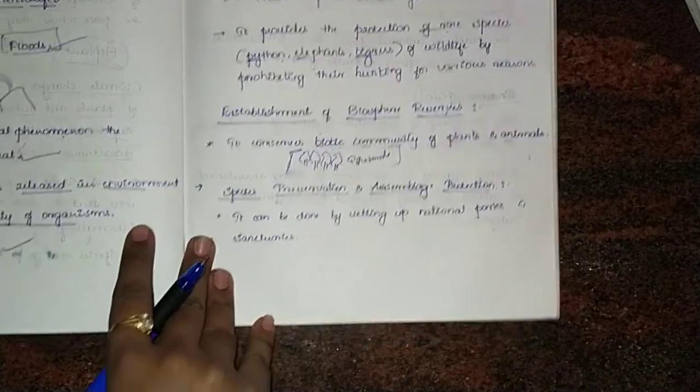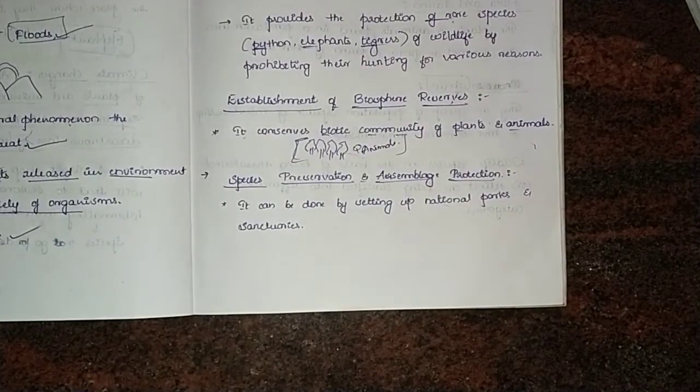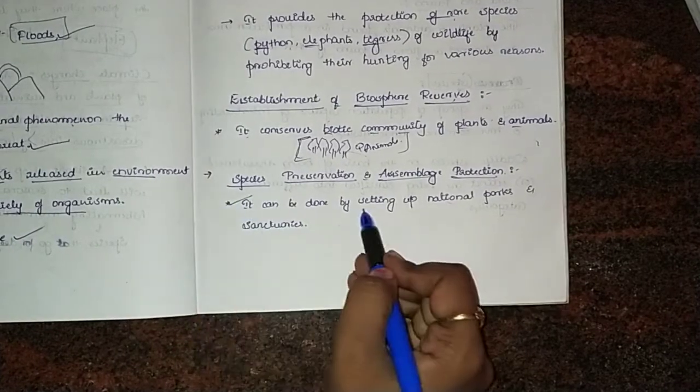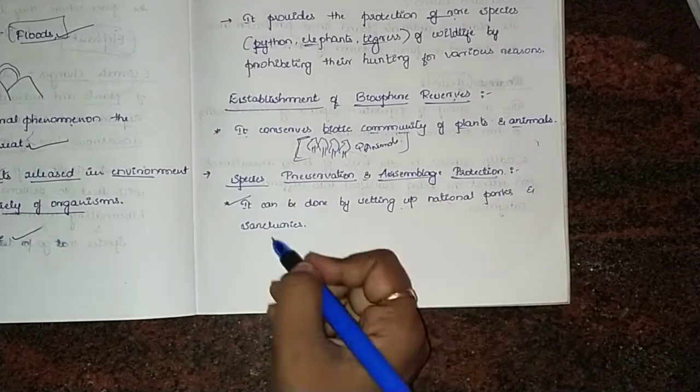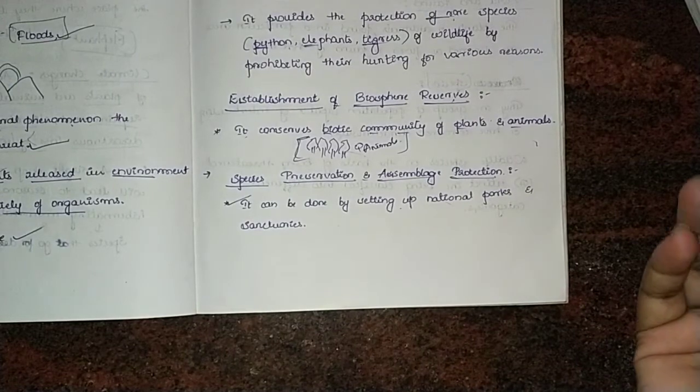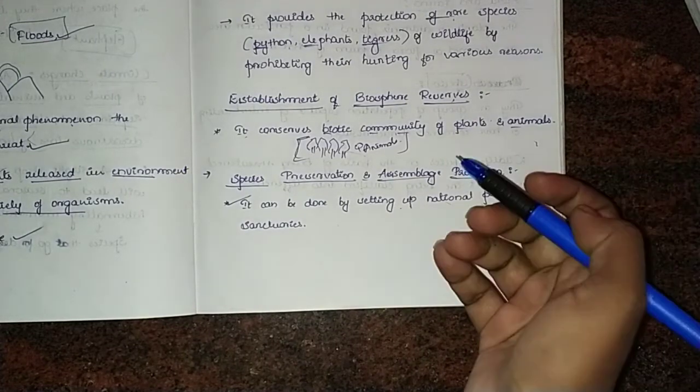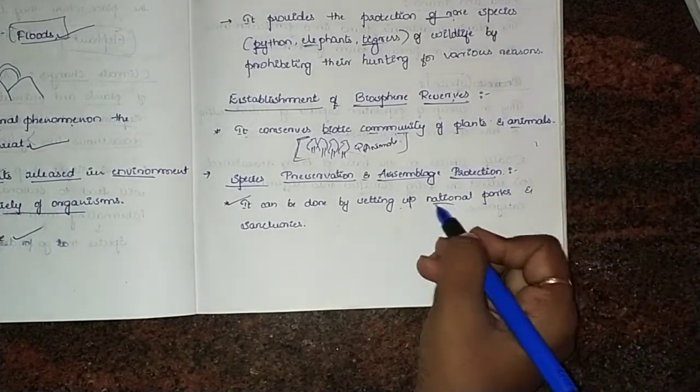And then we have species preservation and assemblage protection. What does it mean? It means that it can be done by setting up national parks and sanctuaries. How can we preserve it? It can be done with national parks.